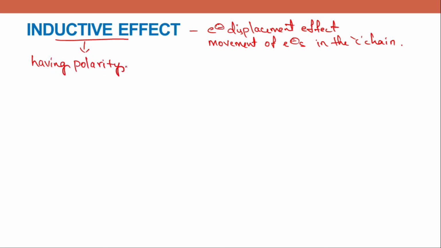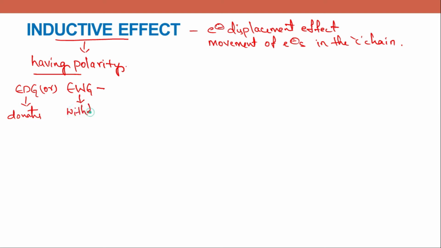When there is a polarity, you can observe inductive effect. This is because when there is an electron donating group or an electron withdrawing group in a molecule, they induce the movement of electrons. So electron donating group donates the electrons towards the carbon chain, and electron withdrawing group attracts the electrons from the carbon chain.